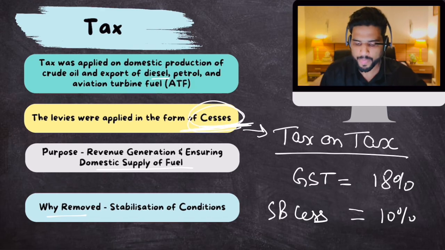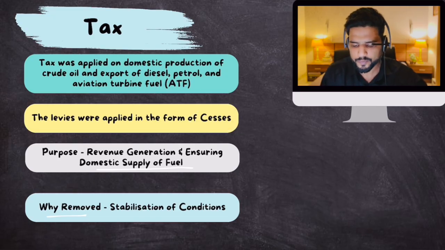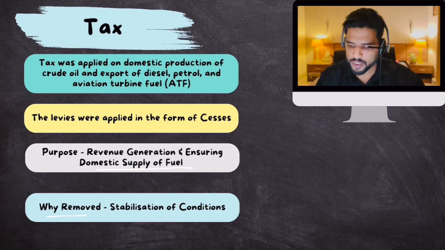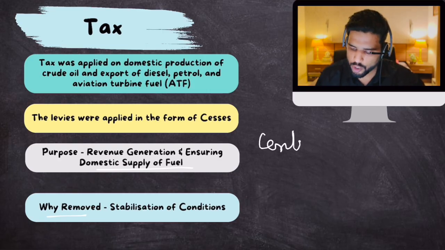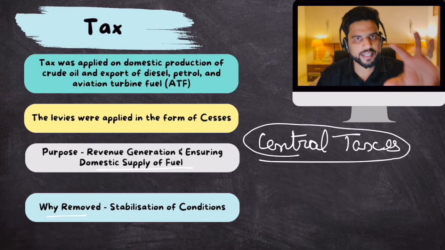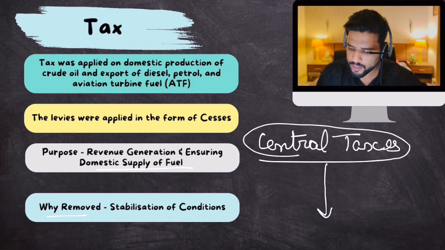Just remember that. Now, why did the government choose to apply these taxes in the form of cess? There is a very simple reason behind it. All the taxes that are earned by the central government, the central government collects and then has to share some of these collections with the state governments.